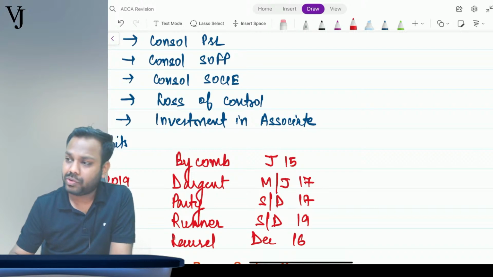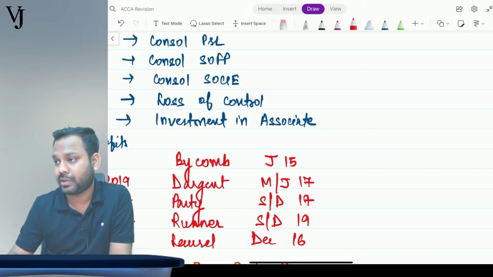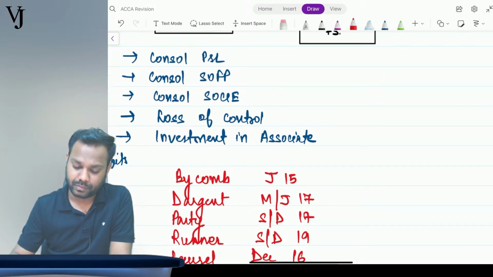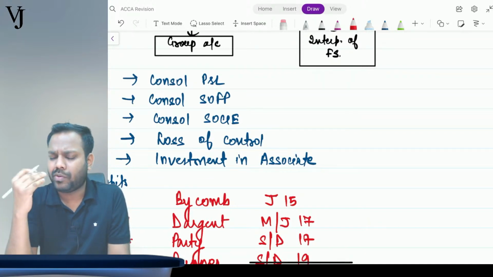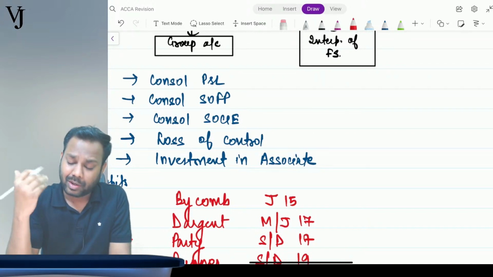When I write console, I mean to say console reserves. They might ask you to calculate the value of console reserves, not the whole movement of it. Though they have not asked so far, they might ask. I'm just writing all the possibilities.